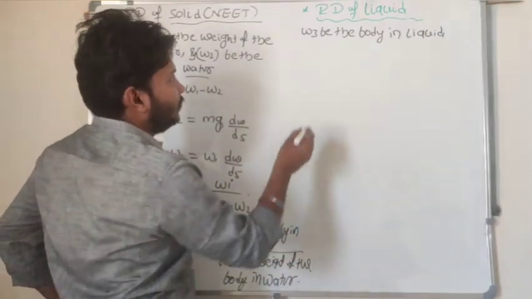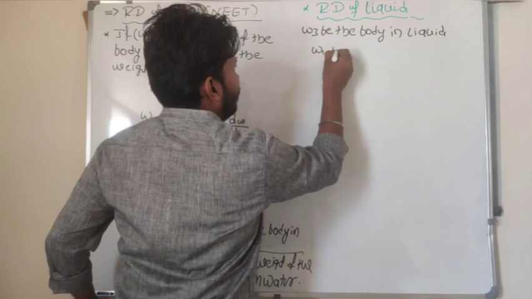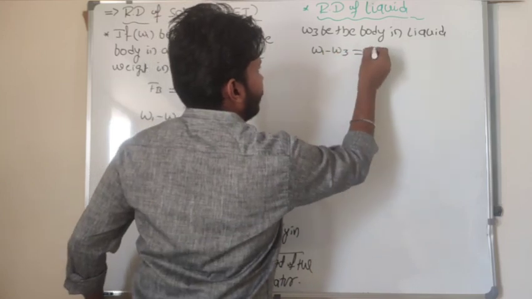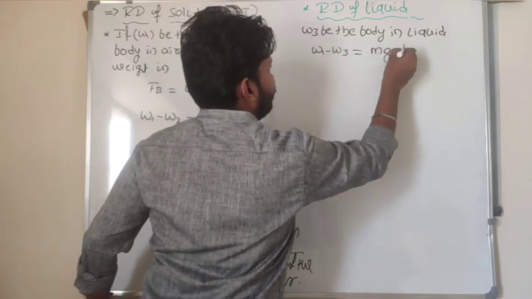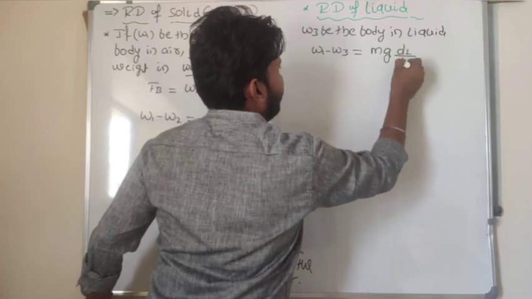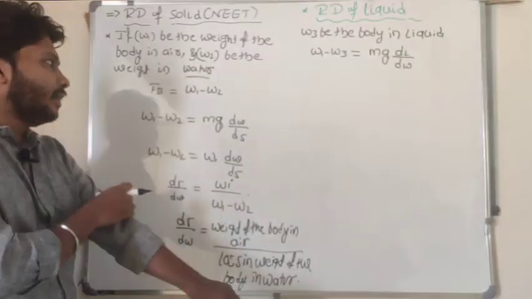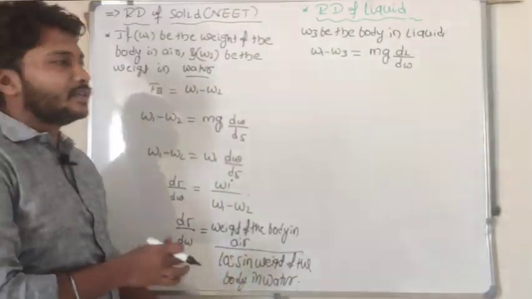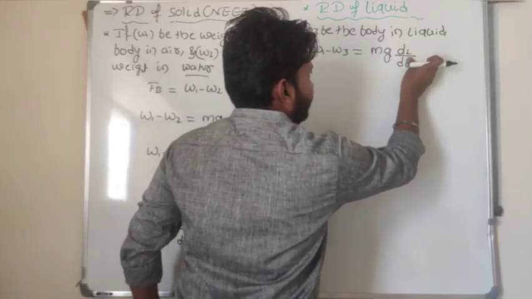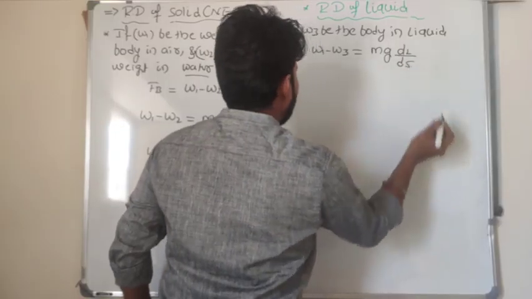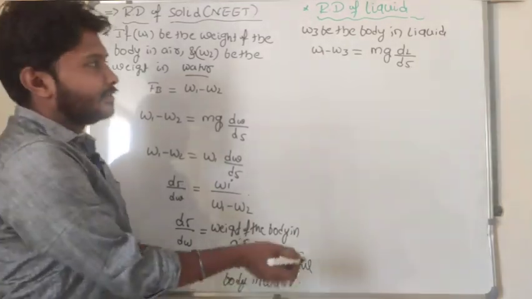Then from the buoyant force, W1 minus W3 is equal to m into g, density of liquid divided by density of the substance, right?